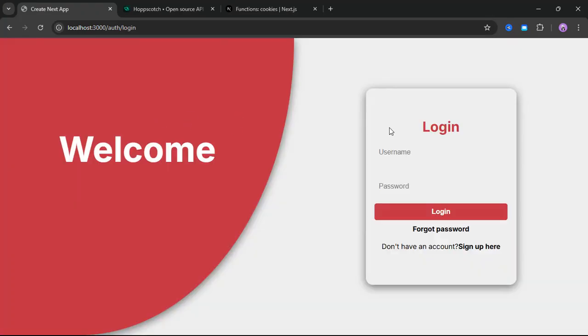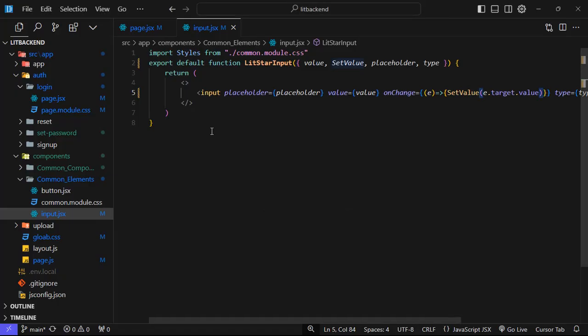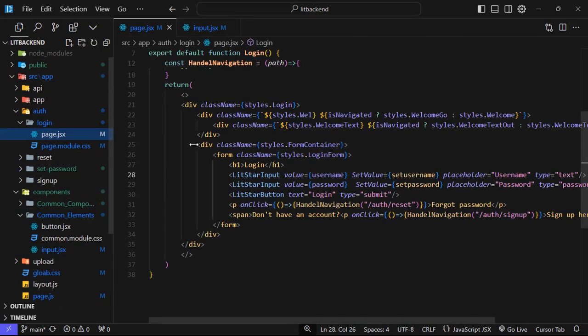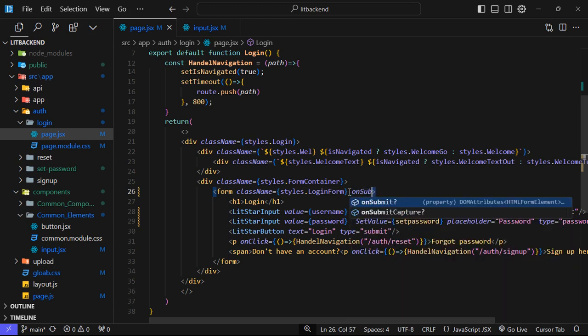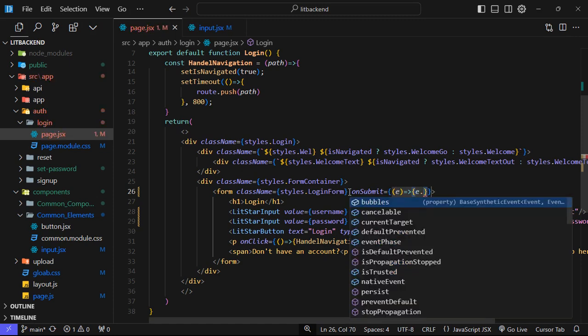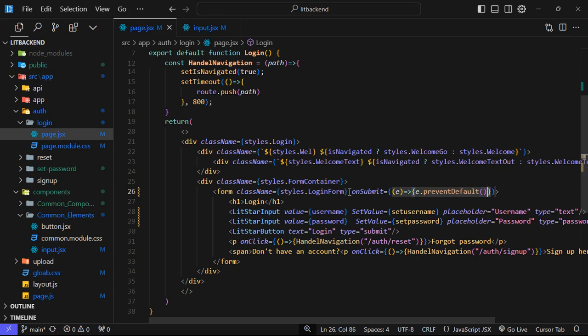Perfect. Now let's refresh and see, are we getting the same error? No, we are not getting it, and it is working perfectly. Now what we need next: when I press enter, it should log me in, correct? So we will create the logic for that login also. I will come here, this is our form, and onSubmit, e.preventDefault, so that the refresh shouldn't happen.